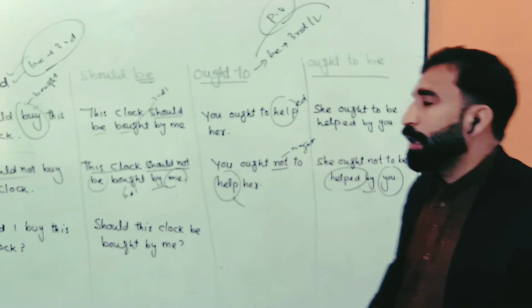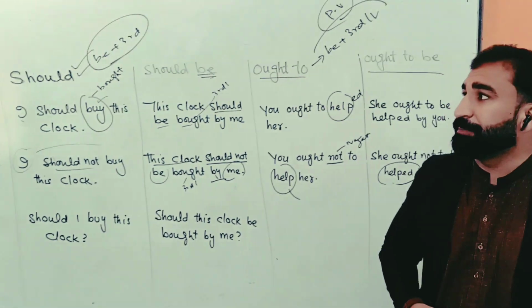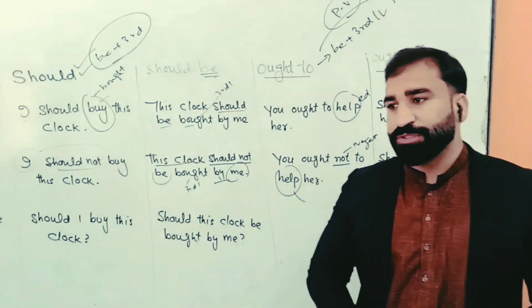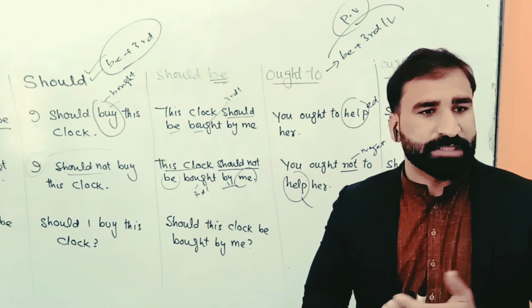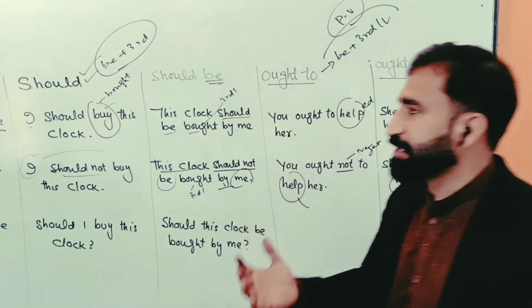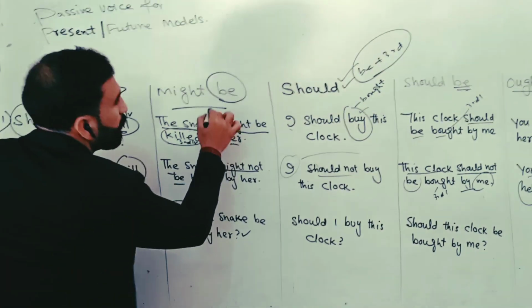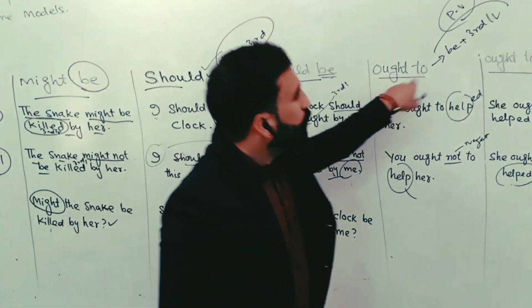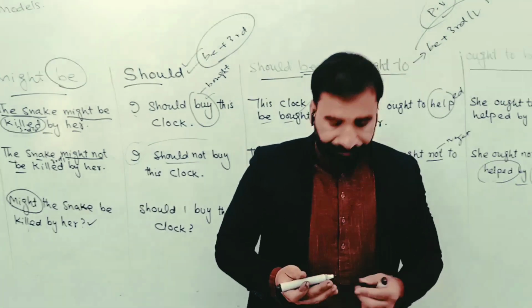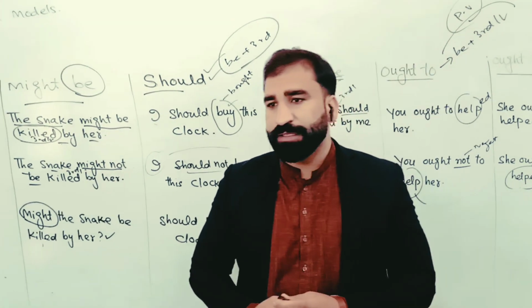So we made this video to show that when there are present and future modals and we want to change that kind of sentence into passive voice, we have to put be with it. Look here: with might we put might be, with should we do should be, and ought to be. So you have to understand it, and it's quite easy. There is nothing difficult in it.